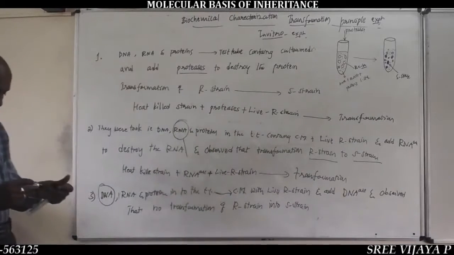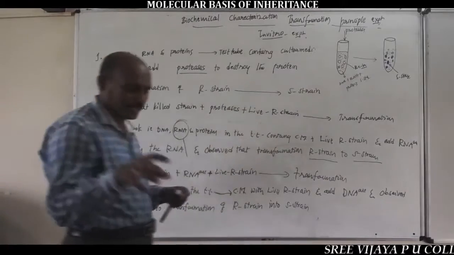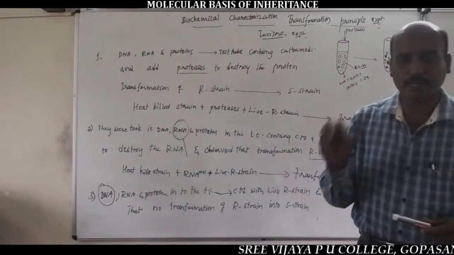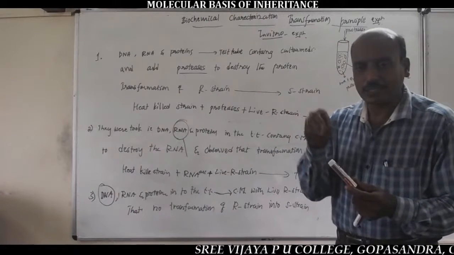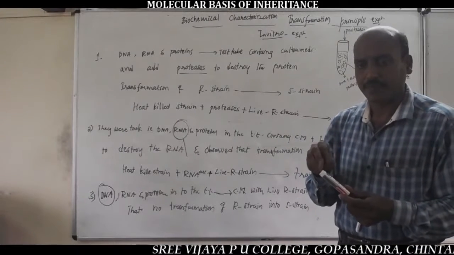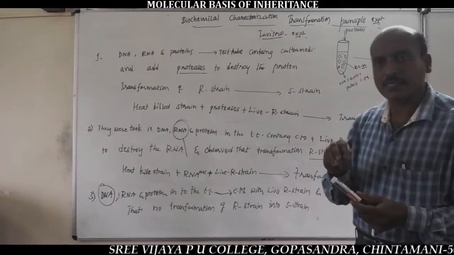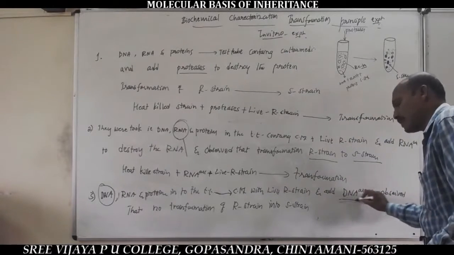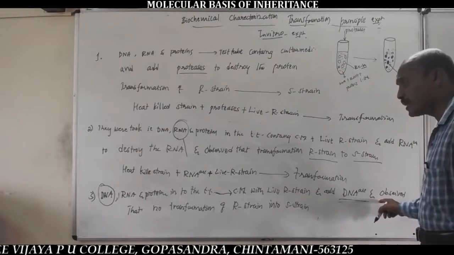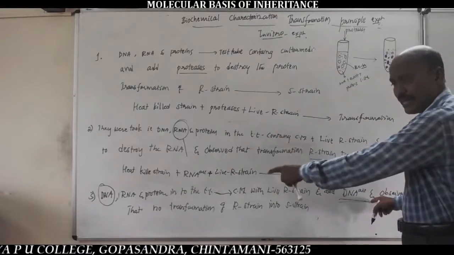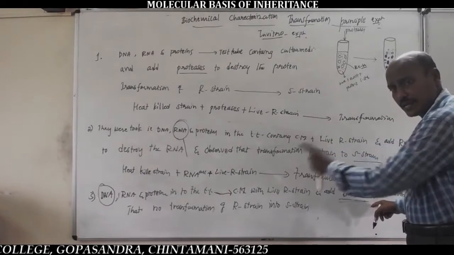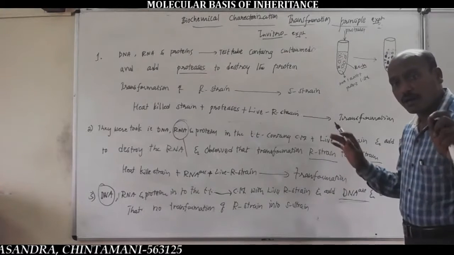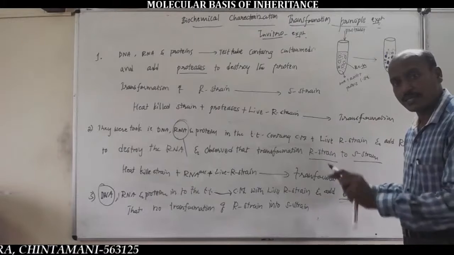Please listen here. The same mixture, that is DNA, RNA and proteins, was kept in test tube containing culture medium with live R-strain bacterial cells and DNase enzyme to denature the DNA, to kill the DNA, and it was observed that no transformation of R cells into S cells.